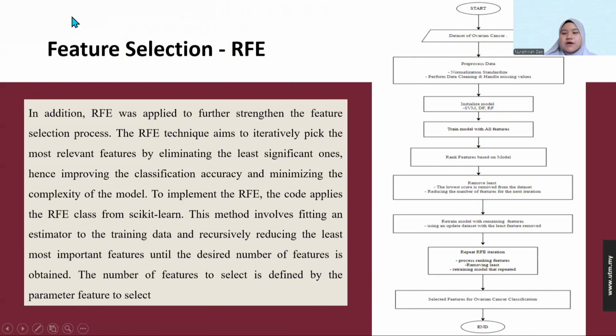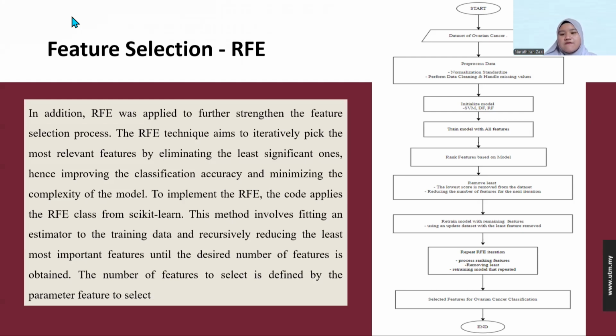This is the flowchart of RFE. It starts with loading the dataset, then pre-processing the data with chi-square, normalization, and data cleaning. Then we analyze the classification models that we use: SVM, DT, and RF, as well as RFE. We go through the flow: train the model with all the features, and basically rank the features based on the model.